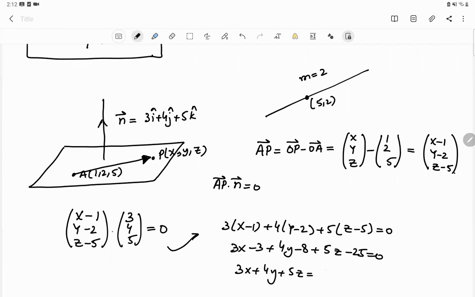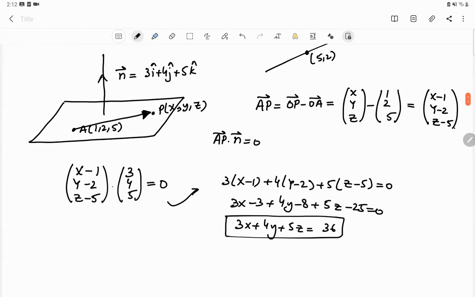And this thing becomes equal to 36. So this is the equation of plane. This is called Cartesian equation of plane.